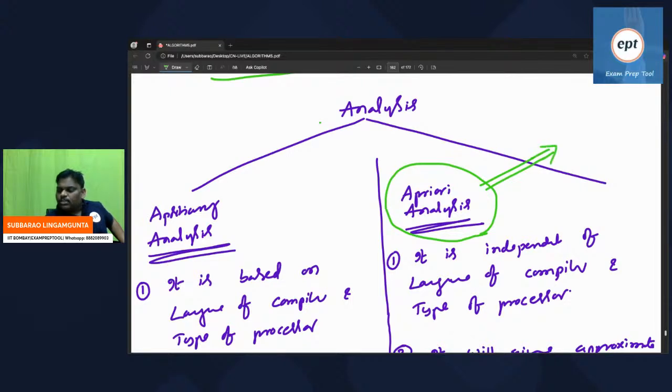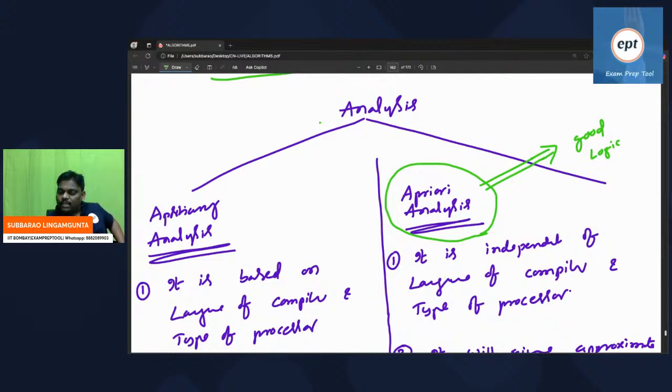The concentration is on good logic. Good logic is not based on the good computer or bad computer. The second model's concentration is logic only, not the good processor or the bad processor.